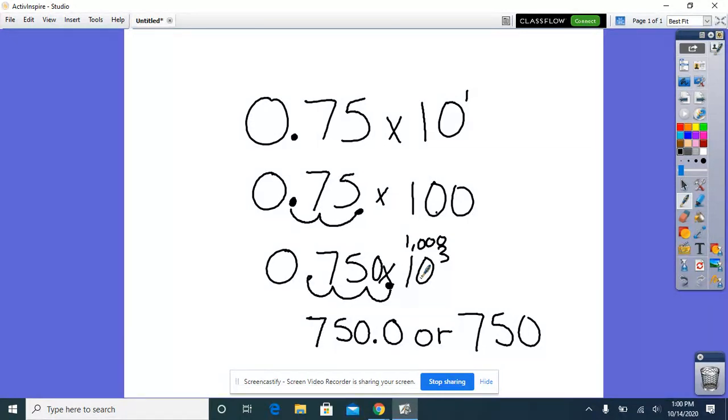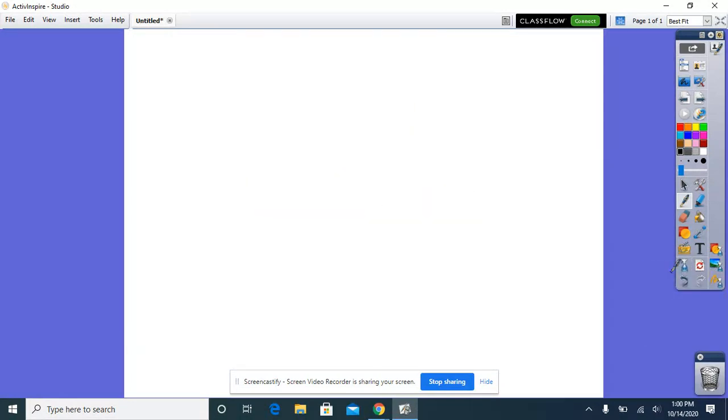So all you're doing when you're multiplying by powers of 10 is moving that decimal to make it bigger, because when I multiply by 10 or 100 or 1,000, it's going to make that number bigger. That brings me to the point of when we multiply by other decimals. So if I just have 350 times 0.1.